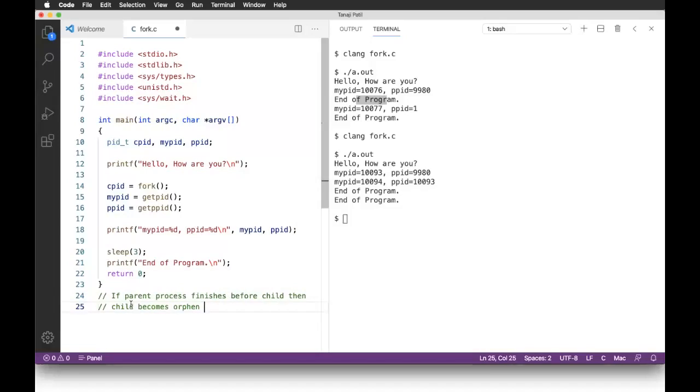There is something on chat. Please explain what happened after adding sleep. Okay, that is fine, I'm coming there.